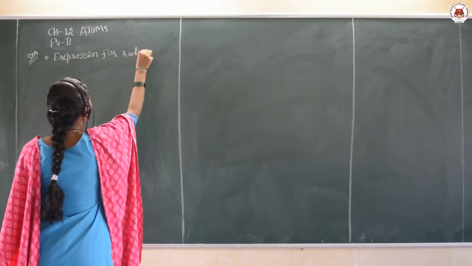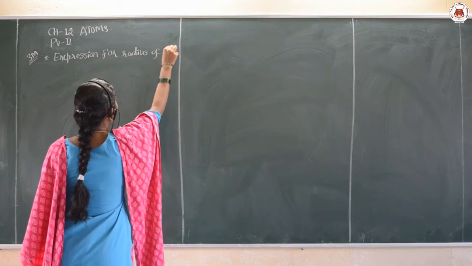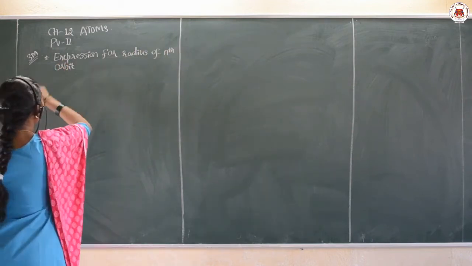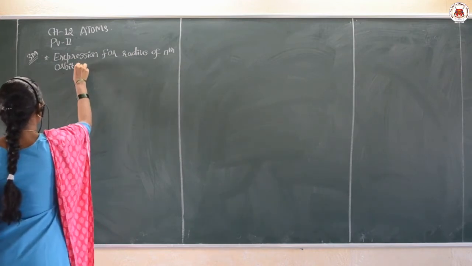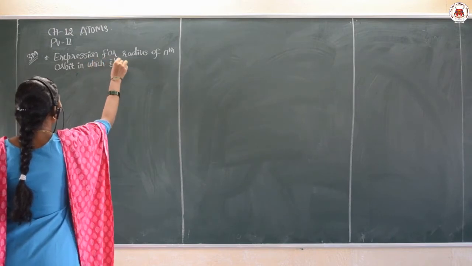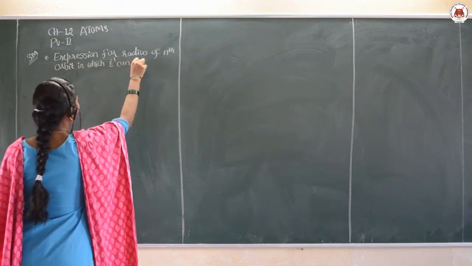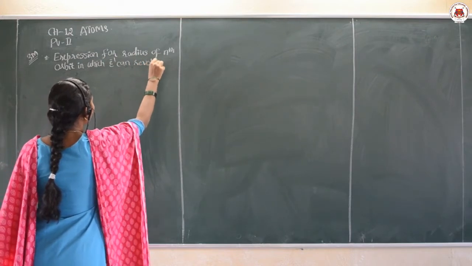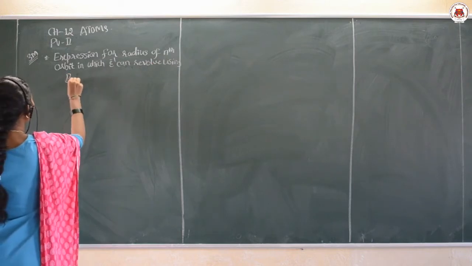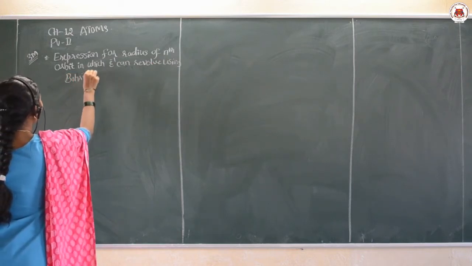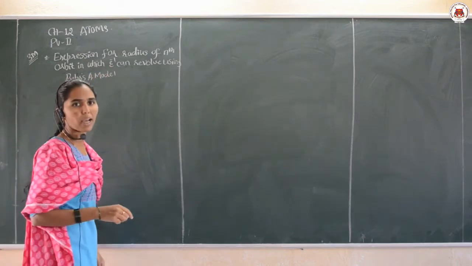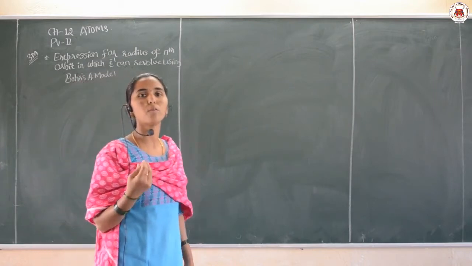Expression for radius of nth orbit in which electron can revolve using Bohr's atom model. So, to derive that expression we are using the Bohr's atom model.